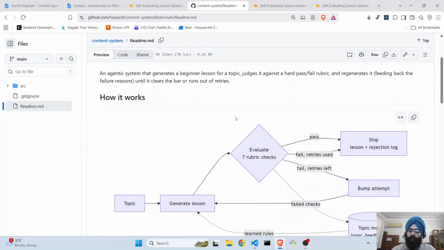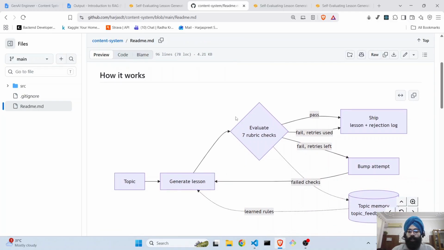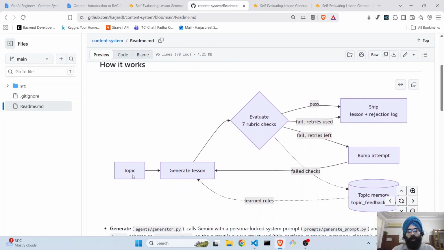Now, beginning with how this has been architected. You simply begin by inputting the topic that you want to learn. So let's say I want to read about RAG or LLM or MCPs today. I'll just input the topic here. This goes through a predefined prompt which takes in the persona as a system prompt and has a set of instructions, a flow to follow about how the lesson should be generated.